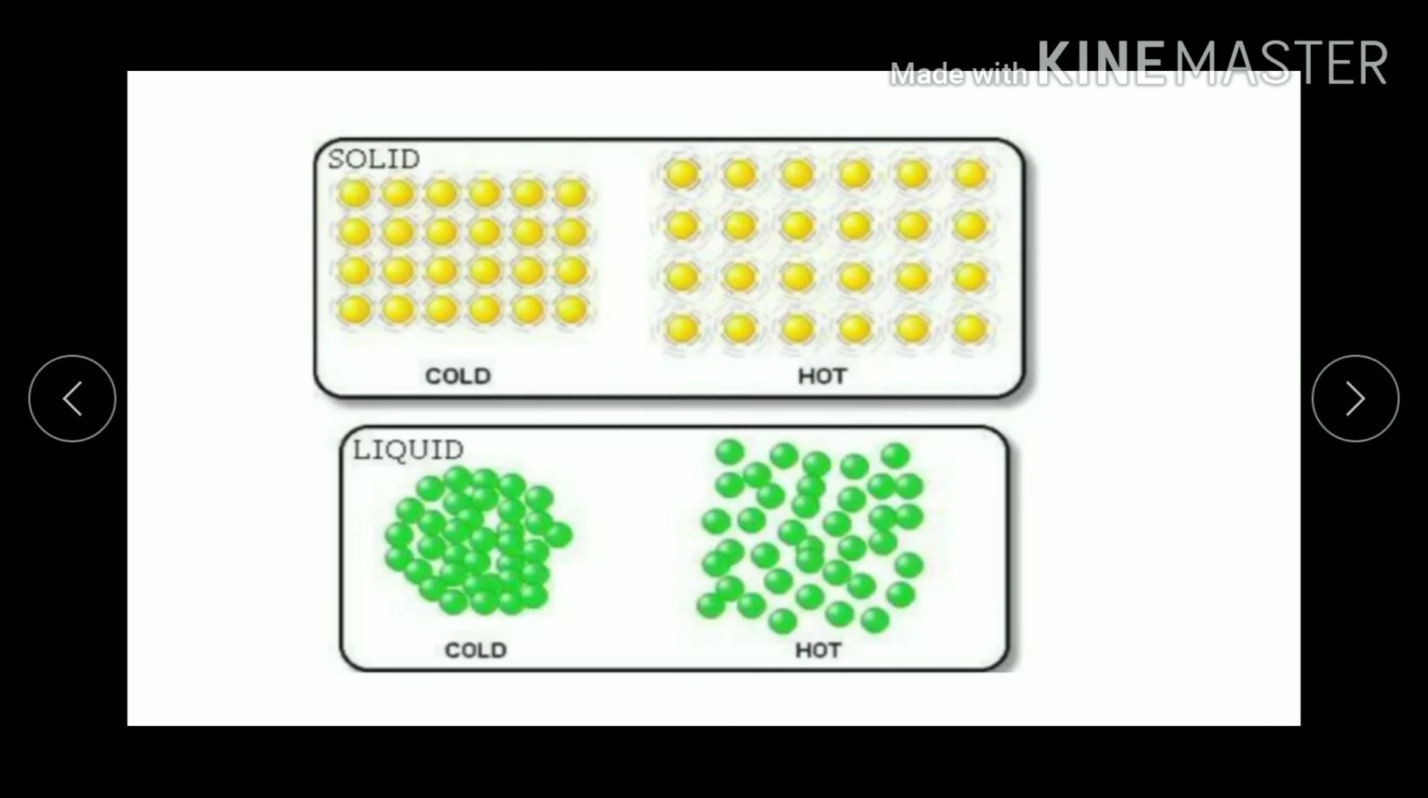Look at this picture. You can see in the case of solid, in the cold condition, the particles are closely bonded. As you are giving heat, the particles will gain energy and start moving. And in the case of liquid, in the cold condition, there are some spaces, and when you are heating it, they overcome the other intermolecular forces of attraction and they start moving.